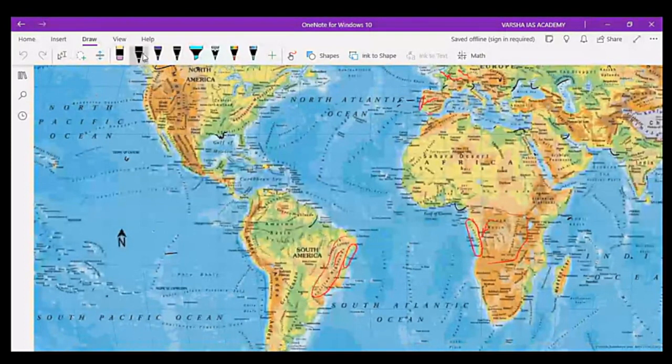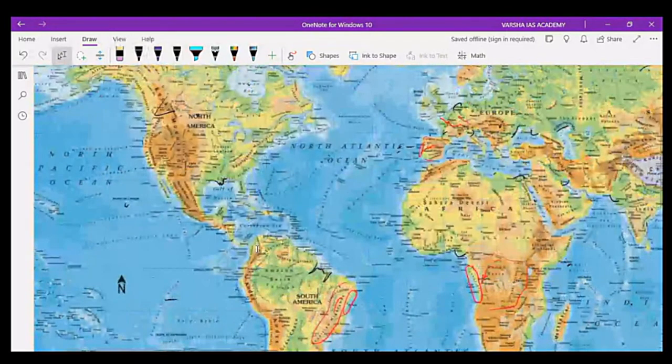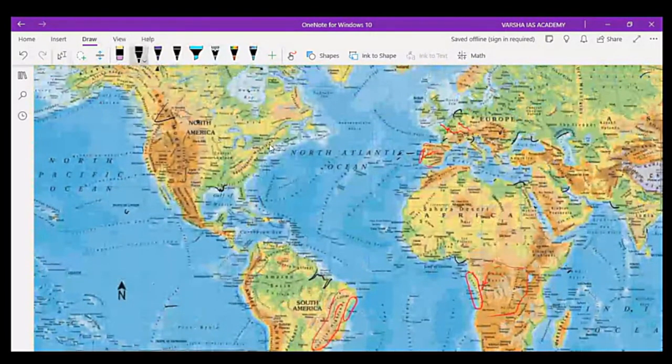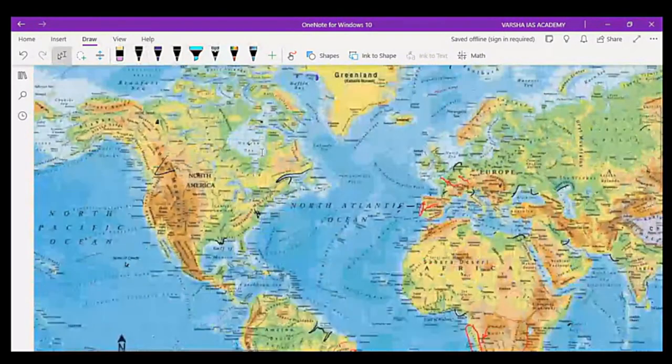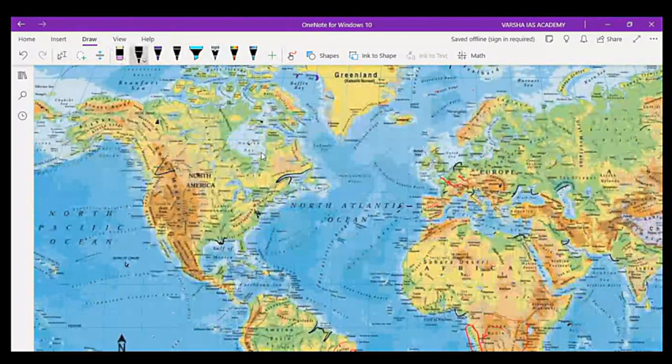Thereafter, there is river Tocantins. This mouth is also there inside. Thereafter, there is river Hudson. This is the river Hudson here. River St. Lawrence. The mouth is there more inside Canada, or toward inside the land. Here is river Tagus, right? This also forms an estuary.